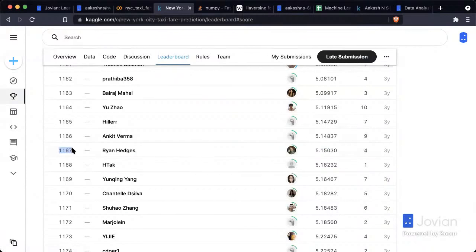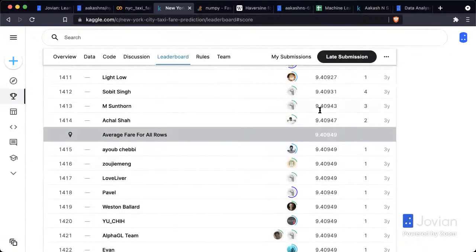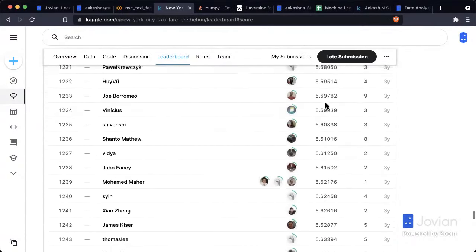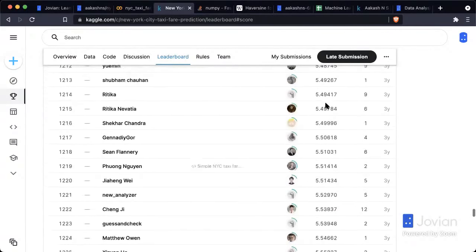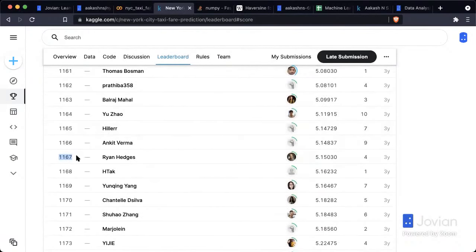So we've already moved up almost 300 places from our original submission, which is very low, like 9.8, which is way down here. 9.4 was somewhere around here, and now we are at 5.15, position 1167. So we jumped 300 places just by doing some good feature engineering.